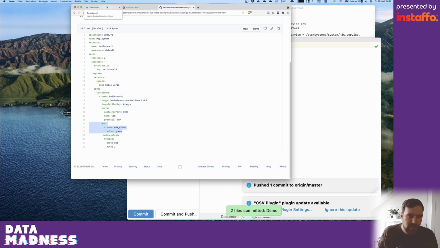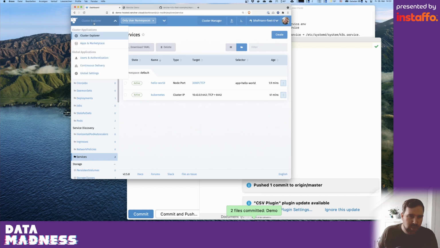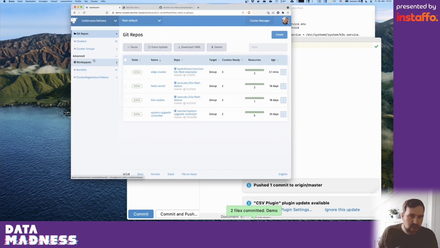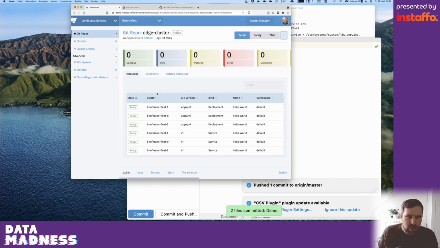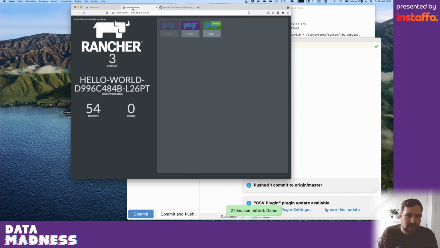And in a few seconds, we should see, if we go back to our continuous delivery tool, that the continuous delivery system is now pulling in the new changes, updating our application and updating the deployment in here. And it's then in the end doing a rolling update on every cluster to change the environment variable from purple to green. And you can see now the rolling update is in progress. And if we check back in our demo application, you can see the first green cows appearing here.